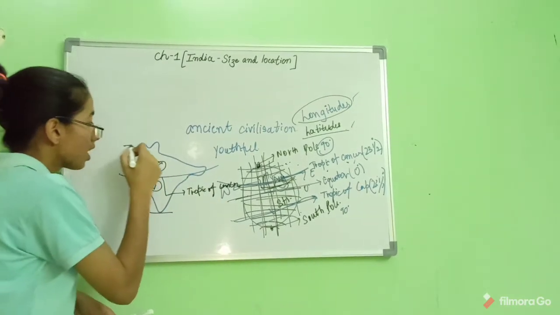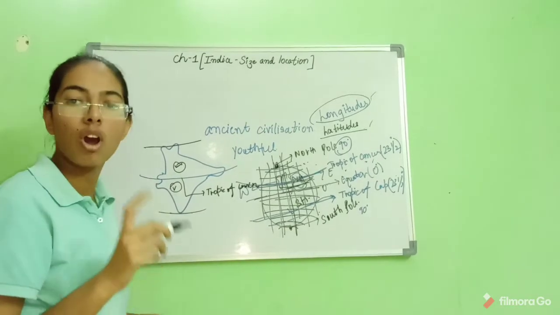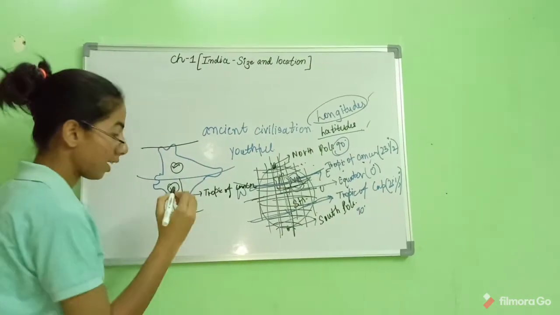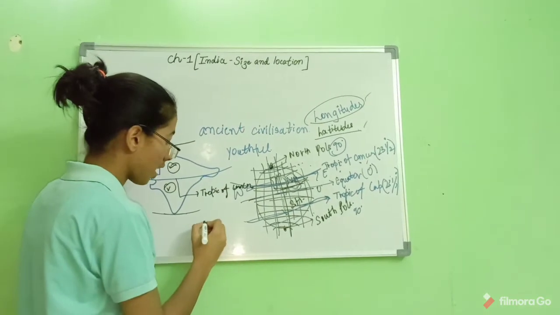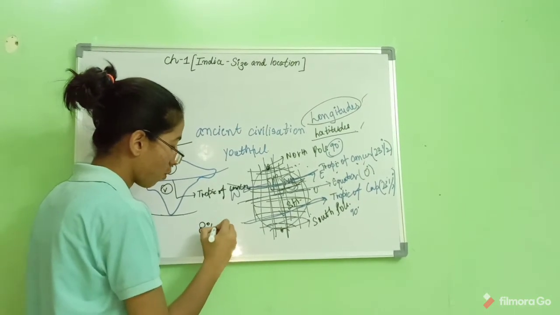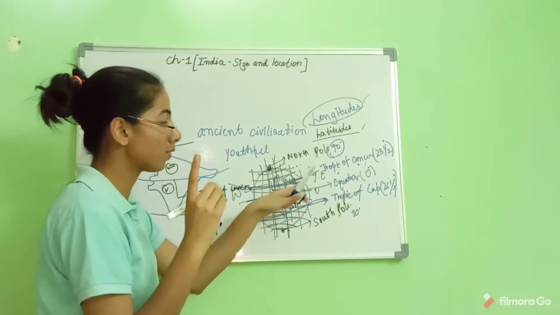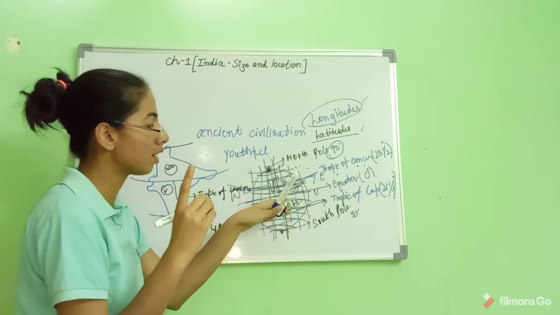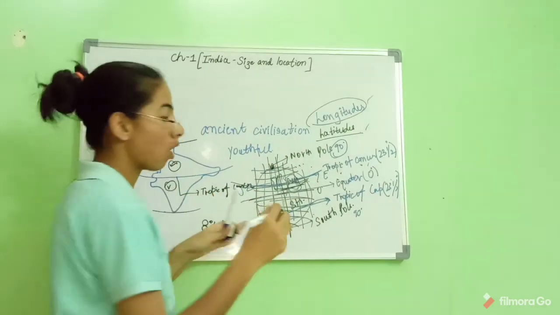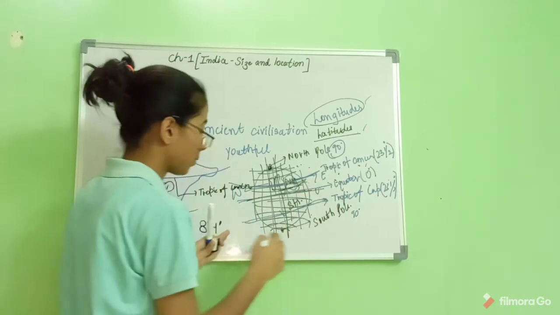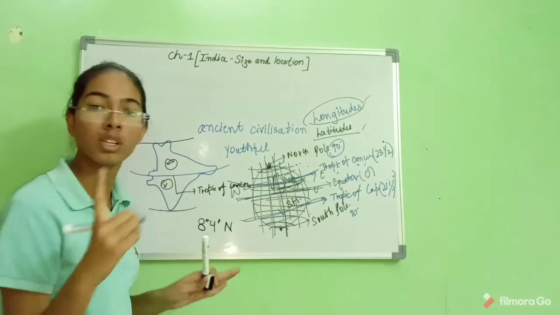So let's see the position of the latitudes of India. Please, these are important figures, you need to learn them. This is 8 degrees 4 minutes. What is the position of the latitude? It is either in the northern hemisphere or the southern hemisphere. Here it is northern, so N stands for northern.